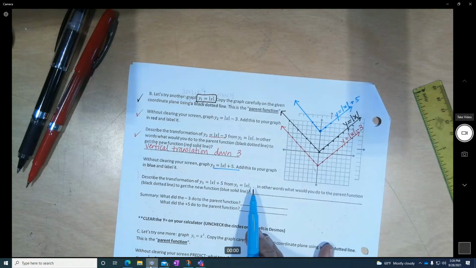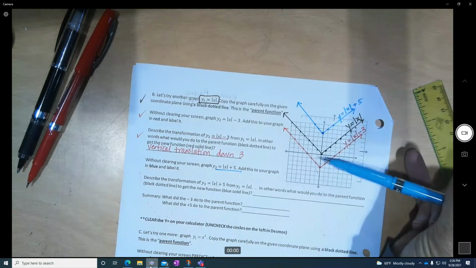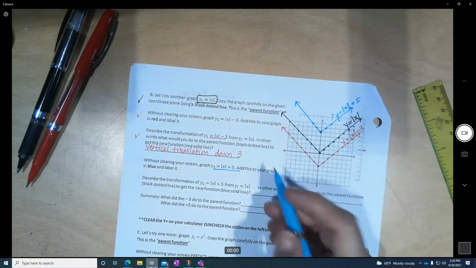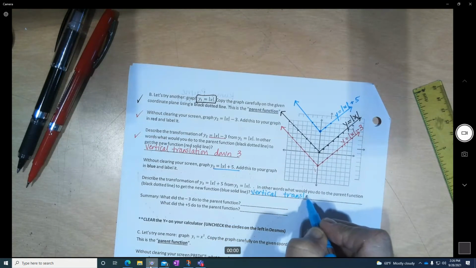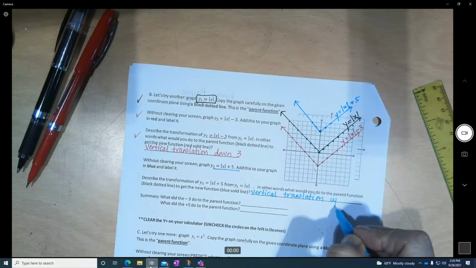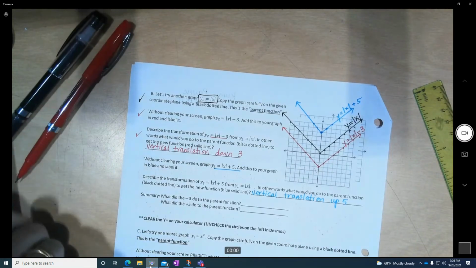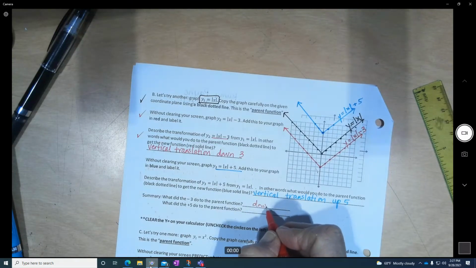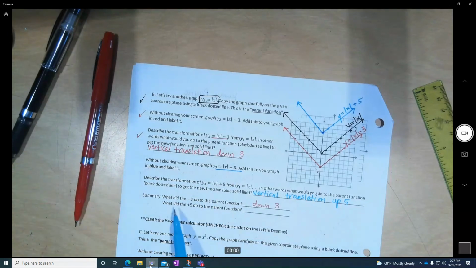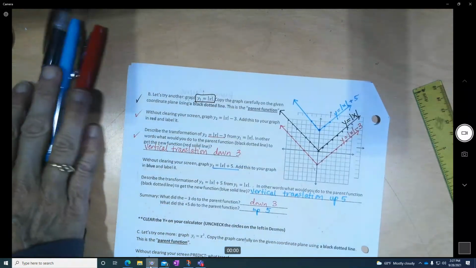Describe the transformation. In other words, what would you do to the parent function to get the new function, the blue? So from the black to the blue, you're just going up 5. Again, a vertical translation, up 5. And in summary, what did the negative 3 do to the parent function? It made it go down 3. And the plus 5 made it go up 5. So that's your summary at the very end. This is what it's doing.